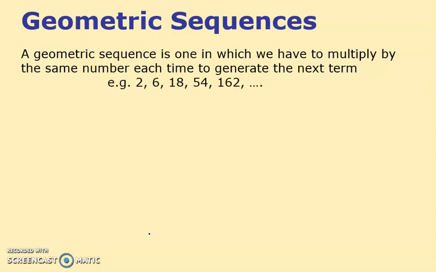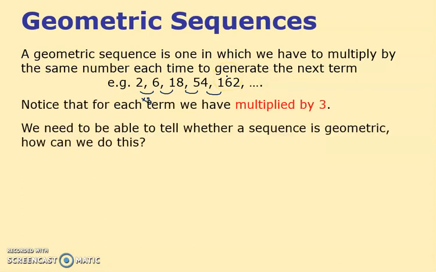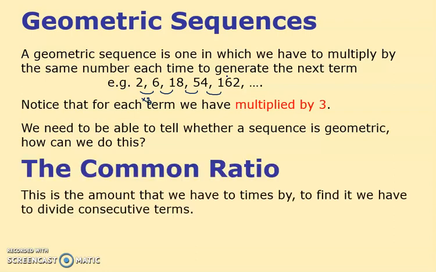And 2, 6, 18, 54, 162, you can see they're getting big each time quite quickly. That's just a simple times by 3. But then you keep on doing times by 3, and eventually you get 162, and then 486. You know what I mean? It gets big quickly because we're multiplying, not adding. And these sequences are called geometric sequences. And a bit like when we did arithmetic sequences, we had a common difference. Now we have a common ratio.